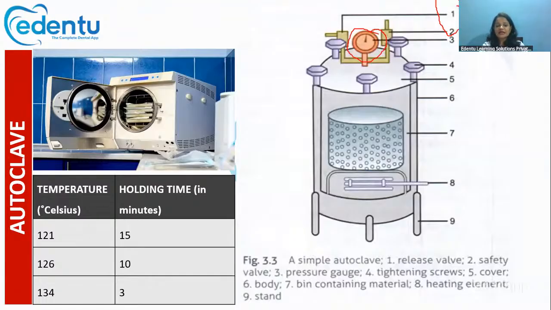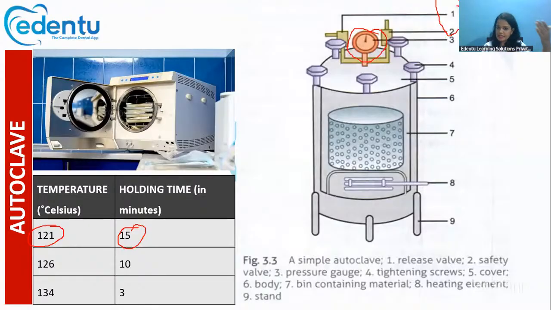The temperature and the holding time for the autoclave are important. In some of the previous examinations, they asked about this, the temperature and the holding time. The normal temperature that we set for the autoclave is 121 degrees Celsius, and the holding time is 15 minutes.